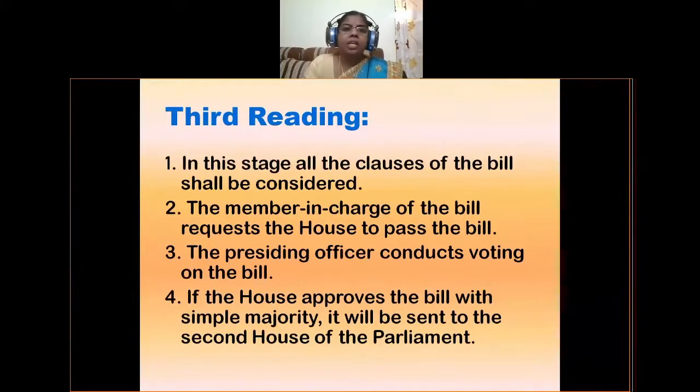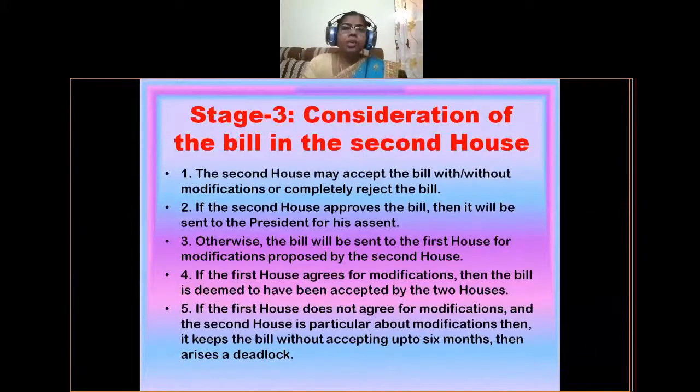And the next stage is stage 3. In this stage, there is consideration of the bill in the second house. The first stage and second stage are in the first house of the Parliament, while stage 3 is in the second house. What happens in stage 3 is that the second house may accept the bill with or without modifications, or completely reject it. So the bill may be accepted without any modifications, or rejected completely, or accepted only with modifications.